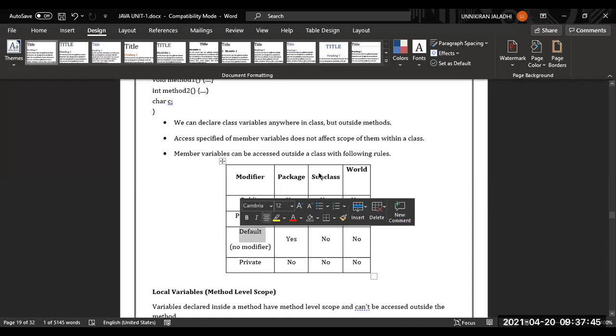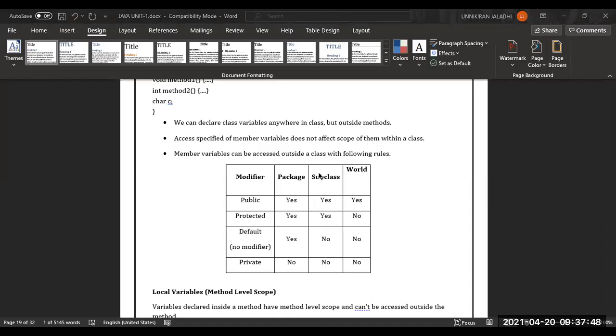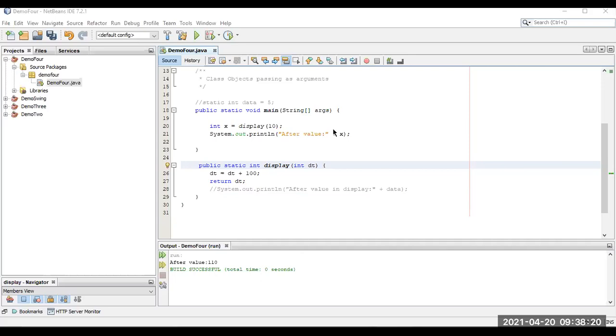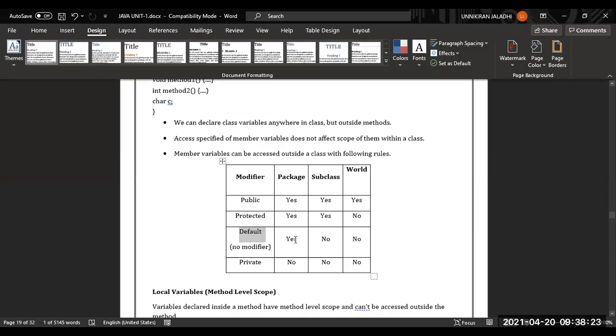Let me show you. I think you will get a good idea. See this. I'm going to remove this. So now I'm considering it as default. This is a default access specifier method. So this is outside this project. We can't access this inside this package. It is not possible. So if we mention it as public, we can access it, right? So again, I will share the document. Now default, in the default sense, we can't even access it in a subclass too.